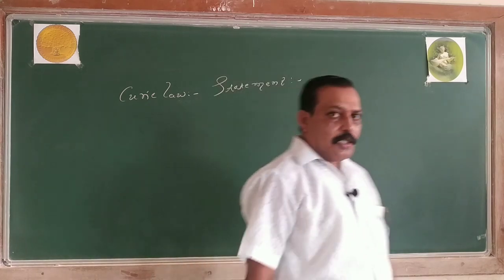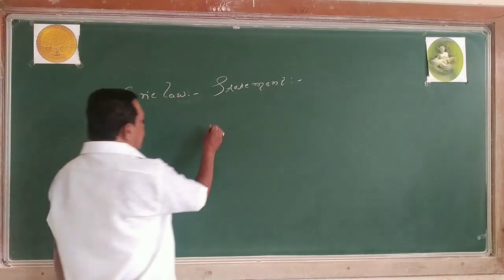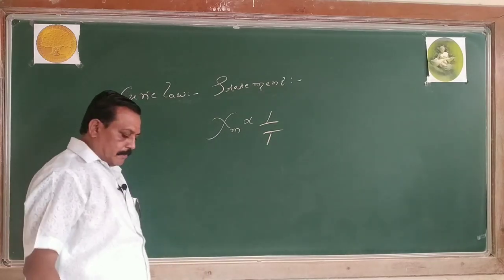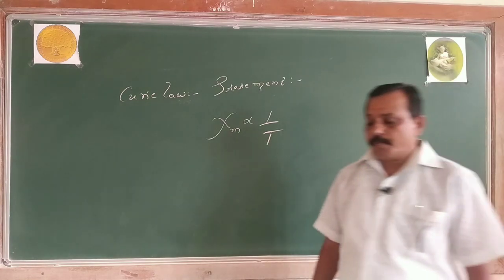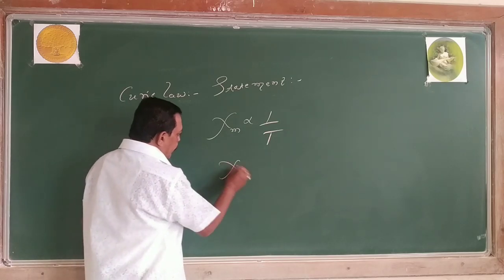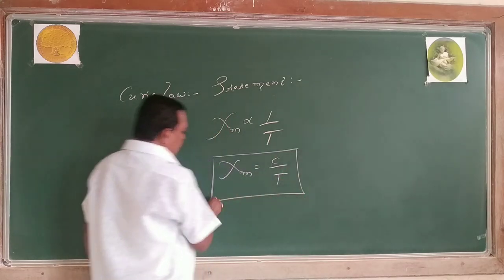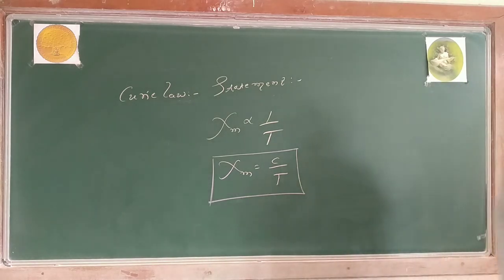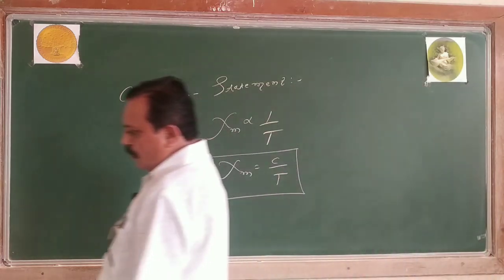Curie law in magnetism states that for a paramagnetic substance, the magnetic susceptibility is inversely proportional to temperature. So if I solve this, it is C by T, where C is the Curie constant or proportional constant. It means that as the temperature increases, the magnetic susceptibility of a paramagnetic substance decreases. Now this is called Curie law.